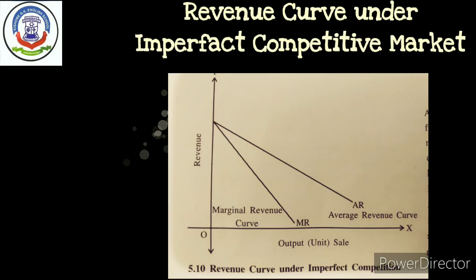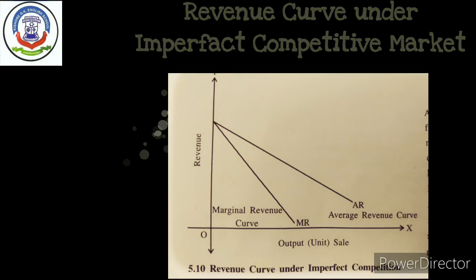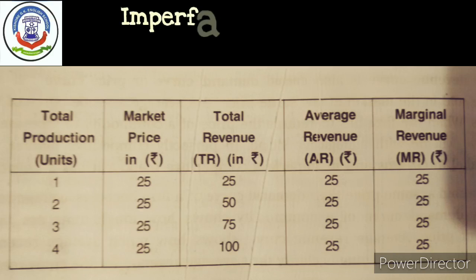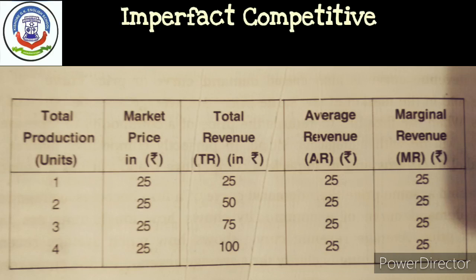With the decrease in price, average revenue and marginal revenue also decrease, but the decrease in marginal revenue is rapid in comparison to average revenue. Therefore, the marginal revenue curve is below the average revenue curve. In an imperfectly competitive market, to increase sales the price has to decrease, and total sales revenue increases at a decreasing rate.